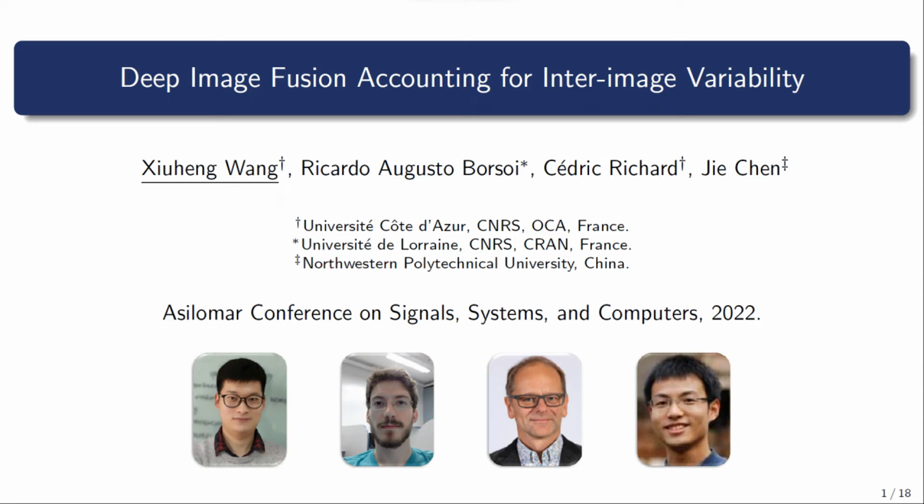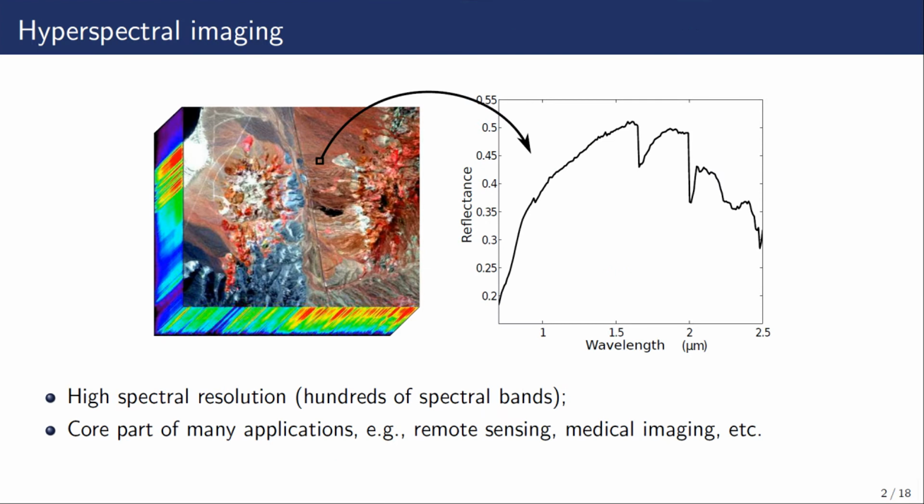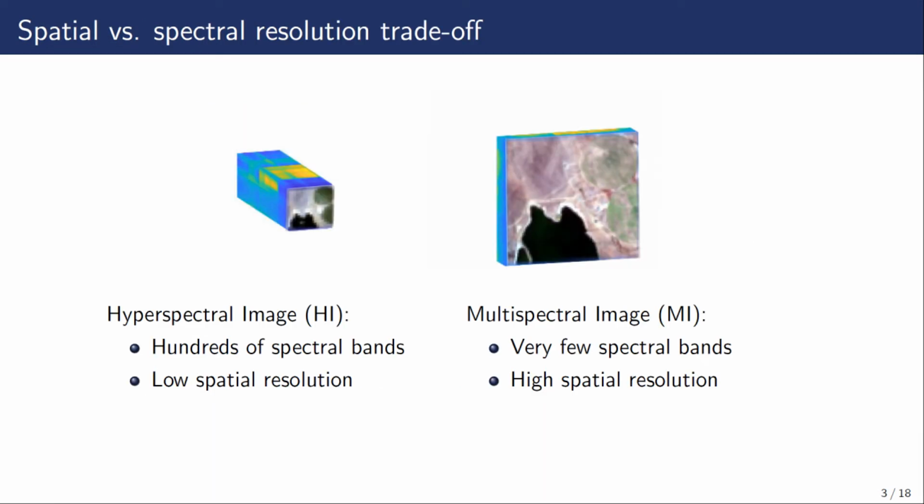I'm going to introduce our recent work on deep image fusion accounting for inter-image variability. Let's start with hyperspectral imaging. As you can see in this figure, hyperspectral images have a high spectral resolution. This property allows hyperspectral images to be successfully applied in many fields, such as remote sensing and medical science.